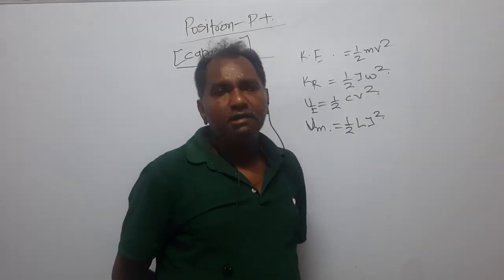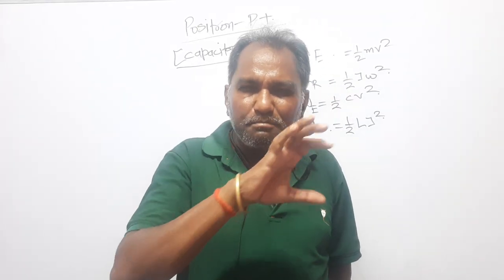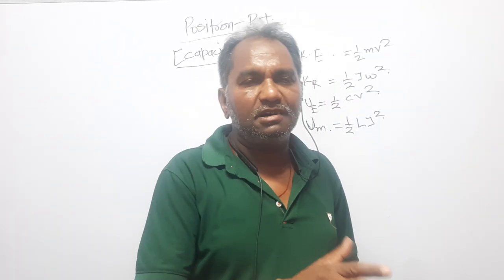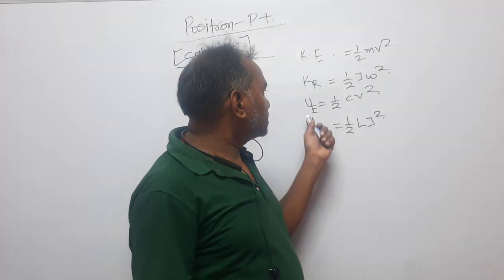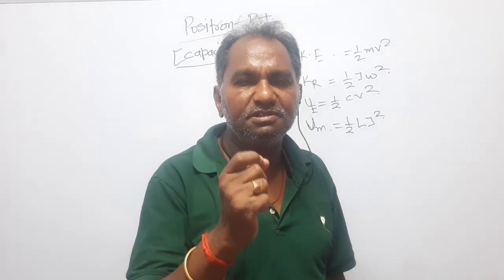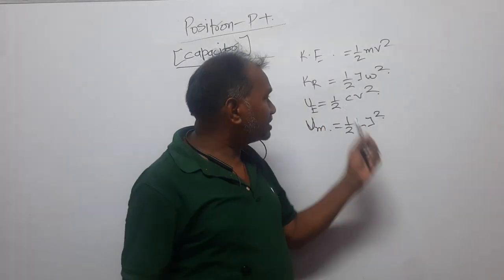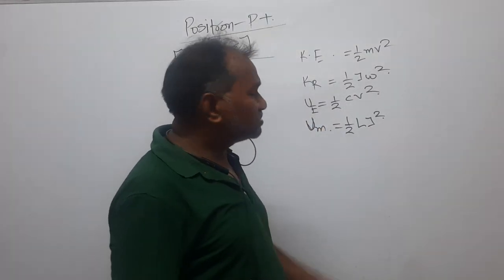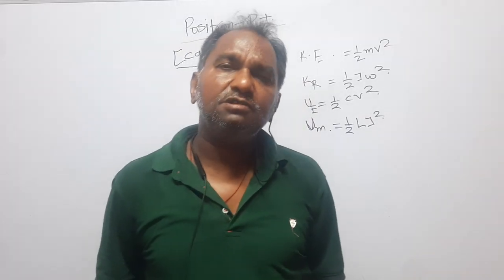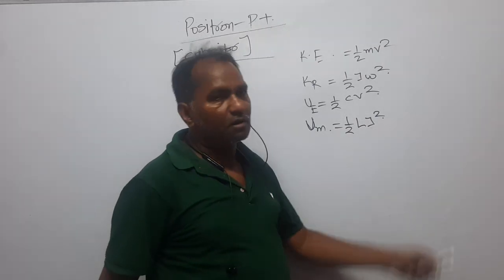Now, electrical energy: what is a capacitor? A capacitor is a device which stores the maximum energy in minimum volume. Actually, it is a technique, a technology, a method to store the maximum energy in a minimum volume. Very simply, you can define the capacitor as a device which stores energy in electrical form, and the electrical energy is half CV square. Now, what is a coil? It stores energy in magnetic form, the magnetic potential energy, and that is equal to half Li square.